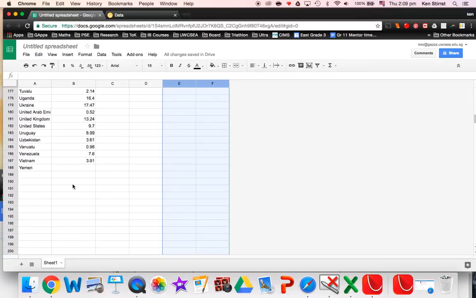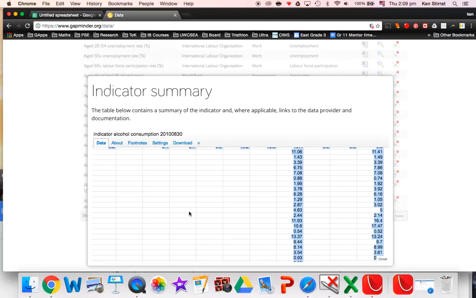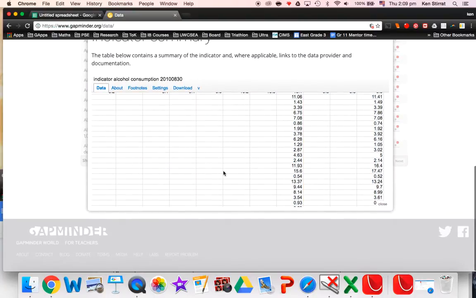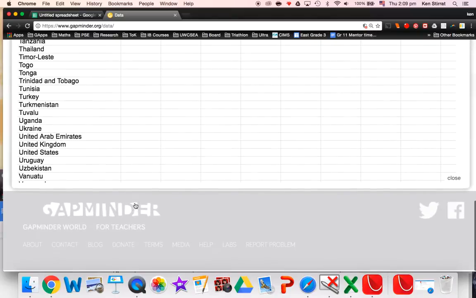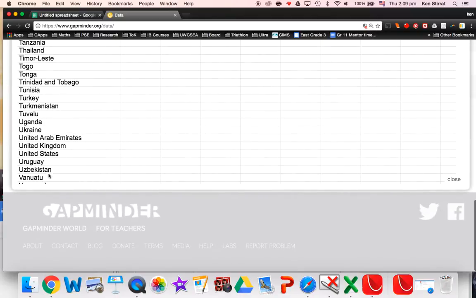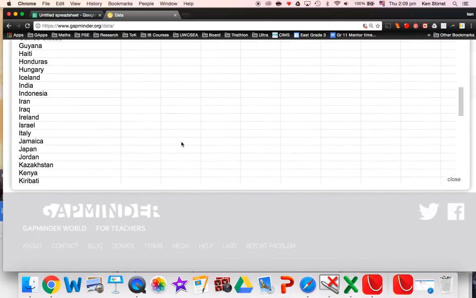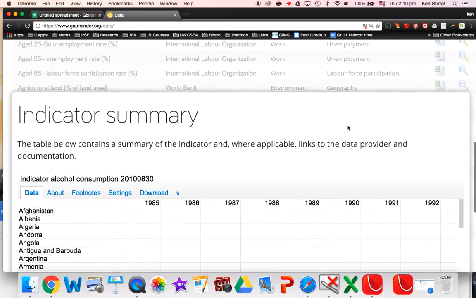You go all the way down here. Looks like I've got 188 here. But Yemen's not got a value here. Let me just check to see if Yemen did have a value, and I just didn't copy it. Vanuatu here, and well, it looks like on this. Can I make it bigger? Let's have a look. Yeah, even if I make it bigger, I can't get the last couple of countries there. Okay, so that's a limitation. But if you can download it, then clearly go to the download and get the actual data itself.